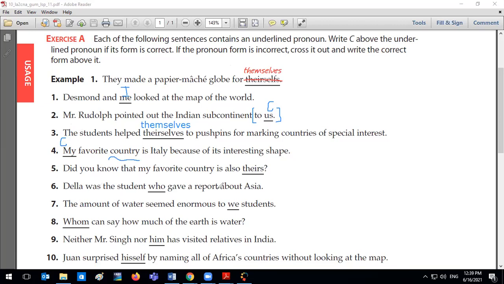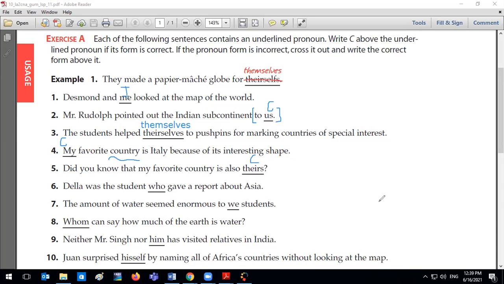Did you know that my favorite country is also theirs? Correct. Good, is theirs. Okay, how is it used here? This is correct because the other one is there. Now, there without the S is the one that has to be used as an adjective. I have to say there what. Okay, here theirs is used as what, Ali? Is it a subject, a predicate nominative, a DO, IO, or OP? Predicate nouns. That's correct. Okay, all right, is theirs.